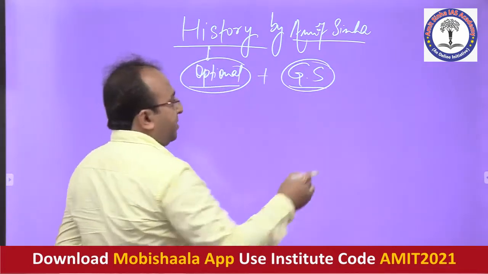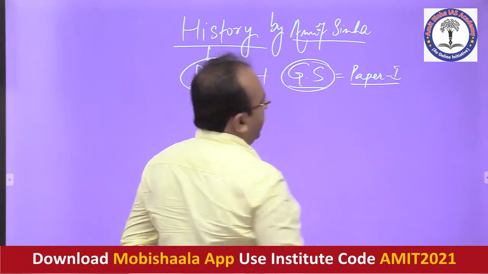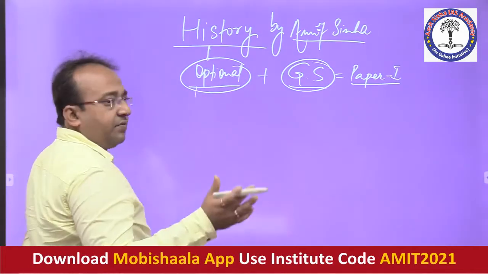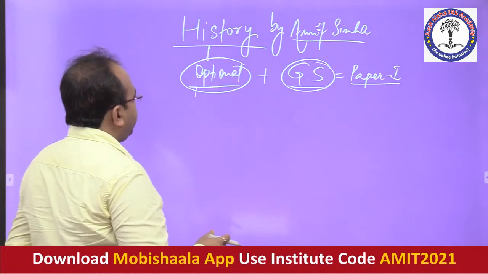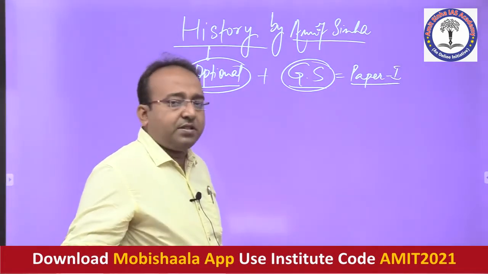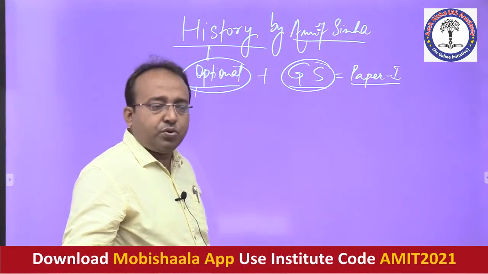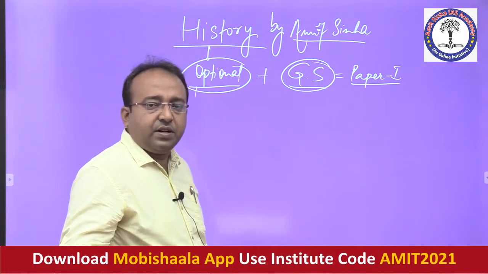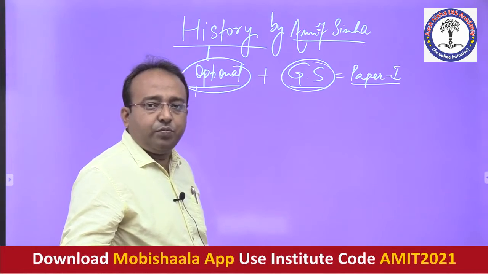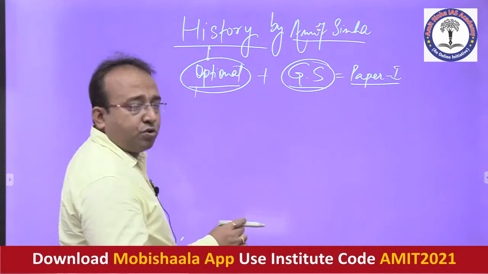Let me tell you one thing: in the GS paper you have paper 1, where you are supposed to study the history and culture part. In optional you have a very elaborate syllabus of history, and according to my opinion, out of the entire syllabus of the different subjects of UPSC, history happens to be the most vast, the biggest syllabus as far as the entire subjects syllabus of UPSC is concerned.